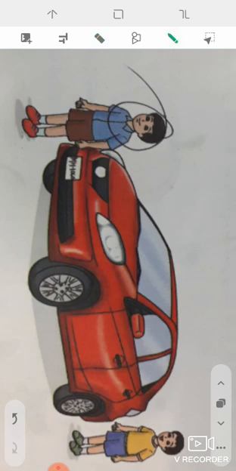The boy in the blue shirt is standing in front of the car. And the boy in the yellow t-shirt is standing behind the car.